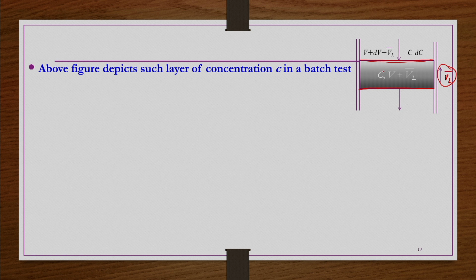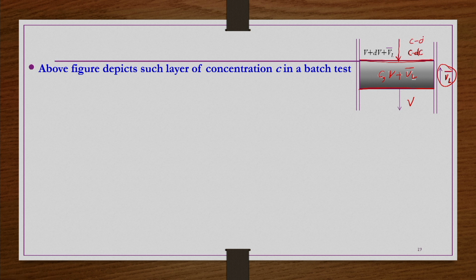The concentration of solids in this layer is C, and the solids settle through this layer at velocity V plus VL bar with respect to the layer, or simply V with respect to the column wall. The particles coming into this layer have concentration C minus dC.